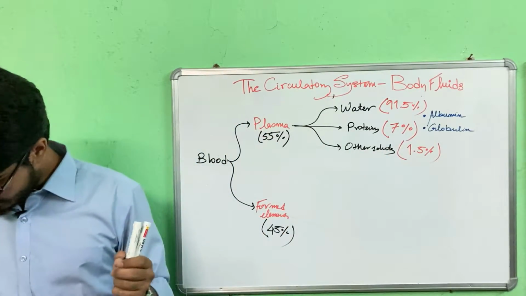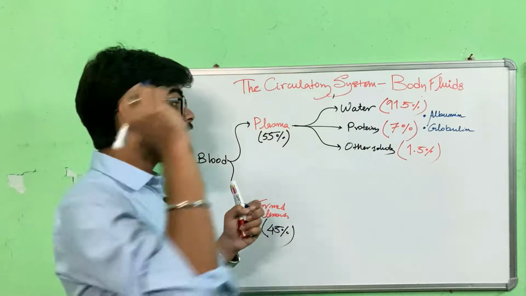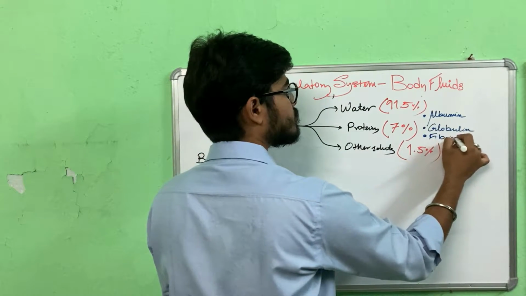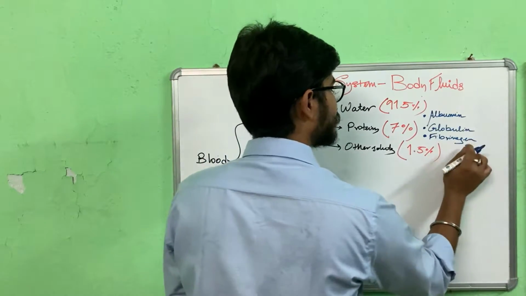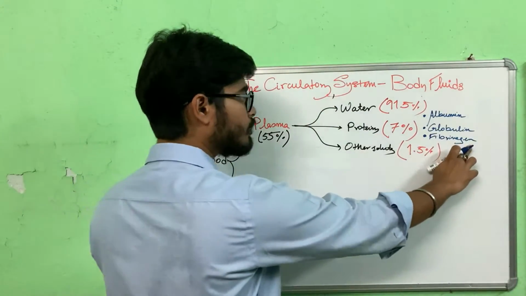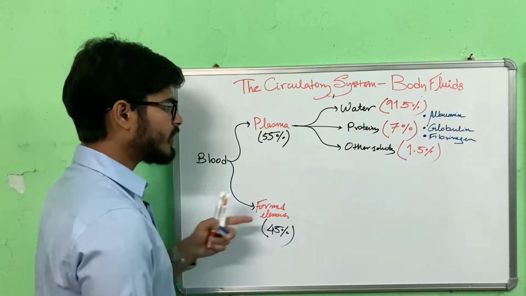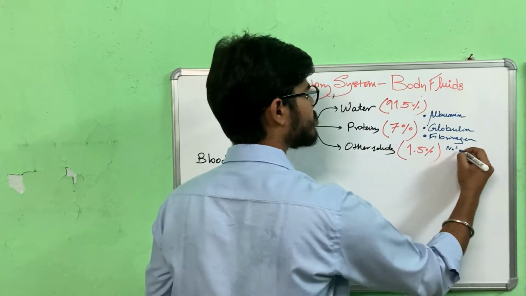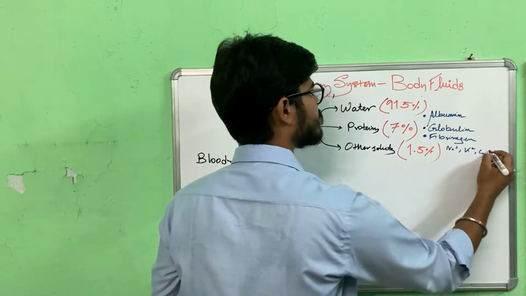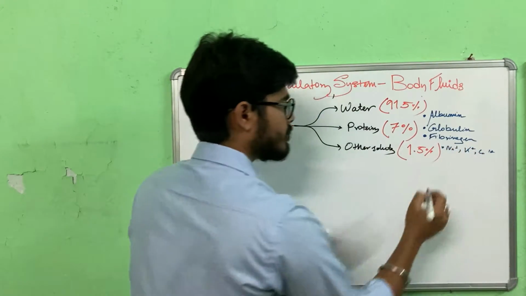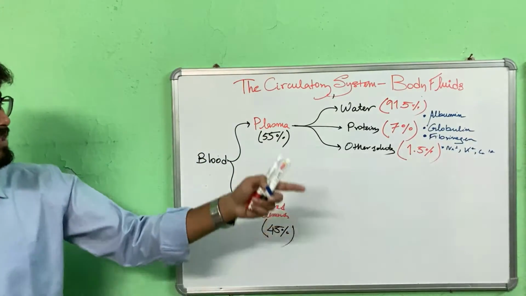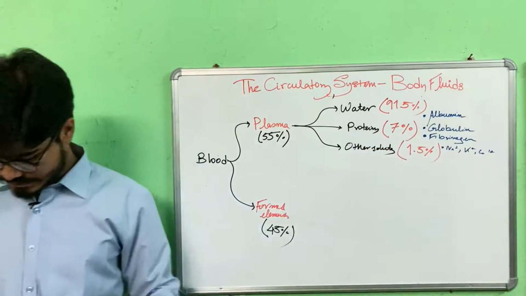Lastly, we have fibrinogen. Very important, fibrinogen. It has a major role in blood clotting. In other solutes, we have various electrolytes, say sodium, potassium, calcium, and other solutes such as amino acids and hormones.